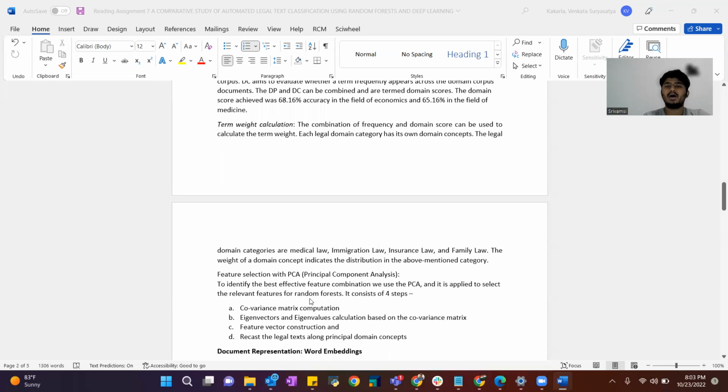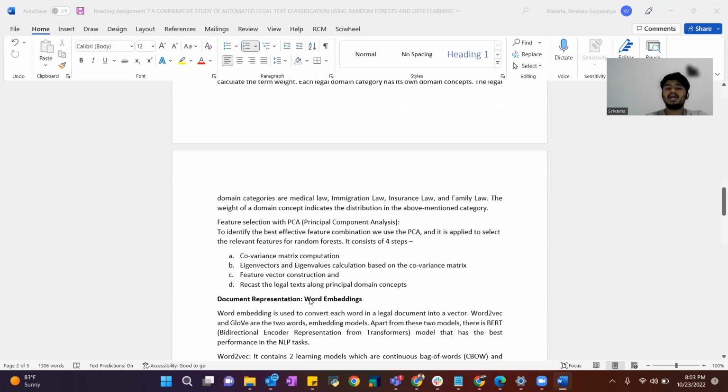Term weight calculation: the combination of frequency and domain score can be used to calculate the term weight. Each legal domain category has its own domain concept. The legal domain categories are medical law, immigration law, insurance law, and family law. The weight of a domain concept indicates its distribution in the above mentioned categories.